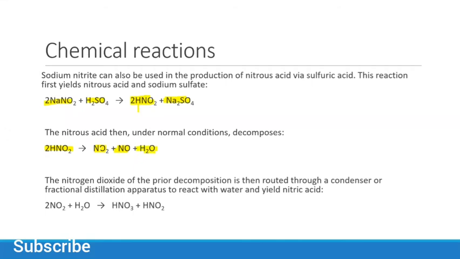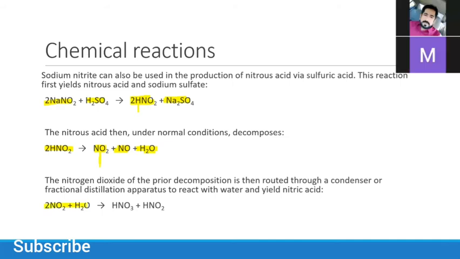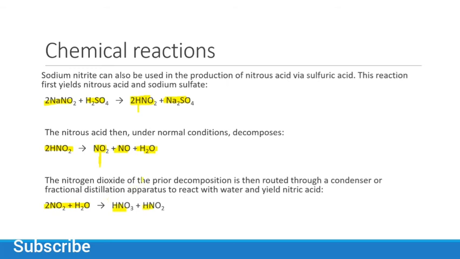Now this NO2 reacts with water to give HNO3 and HNO2. When we pass nitrogen dioxide through a condenser or perform fractional distillation, we will have HNO3, which is nitric acid.